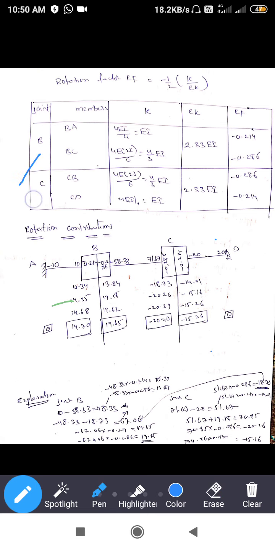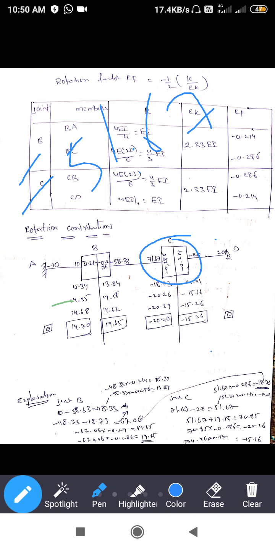For the second step, the difference for joint C at joint C is 51.67 initially. So 71.67 minus 20 is 51.67, plus, for going to the second step. You can add this value to this difference.